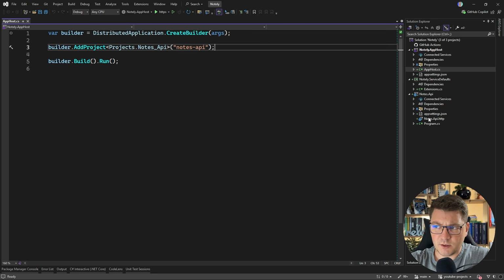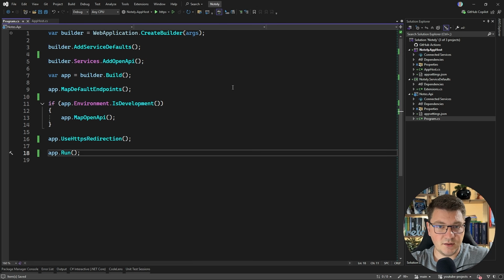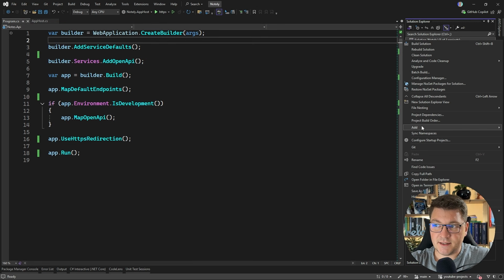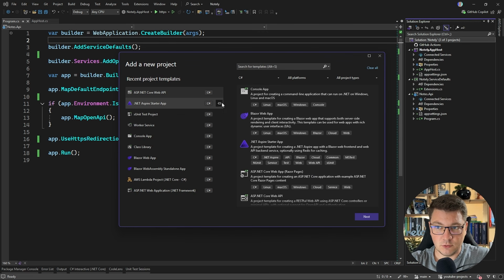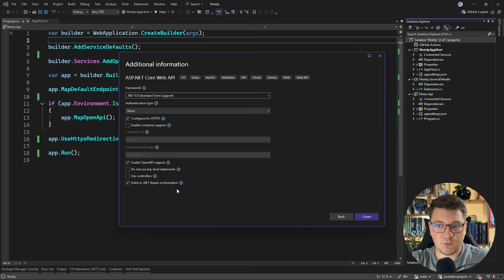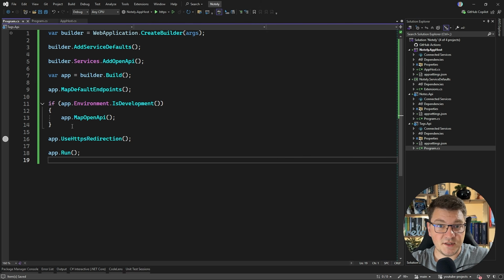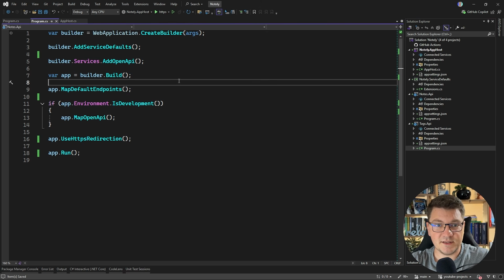Now I'm going to get rid of all of the boilerplate in the API until I'm left with only this in the program file, and then let's go ahead and add another project to our solution. It's going to be an ASP.NET Core Web API, and this one I'm going to call the Tags API. I'll click Next. We're going to also enlist this in .NET Aspire orchestration, and then I'll click Create. I'll also remove the boilerplate from the Tags API until we are left with the same content in the program file as the Notes API.